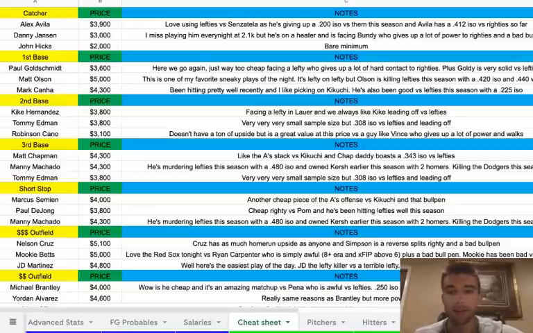And then Mark Canha at, I think the H is actually supposed to be before the N. I don't know. Doesn't matter. 4,300. He's been hitting pretty well recently, and I like picking on Kikuchi. He's also been good versus lefties this season with a 225 ISO.